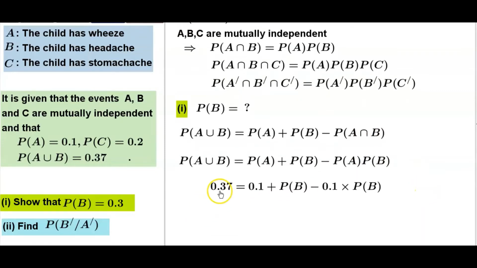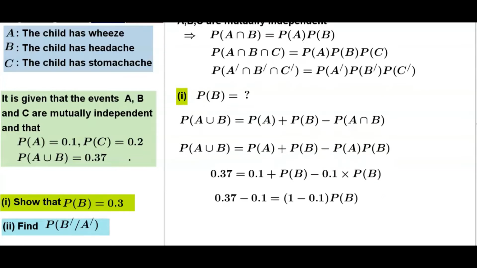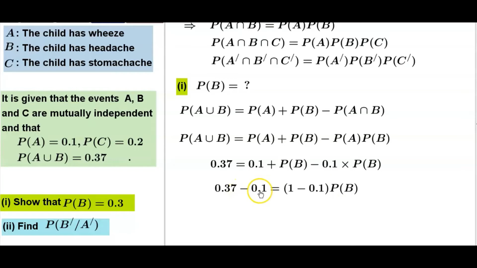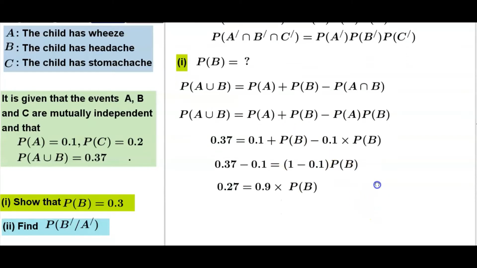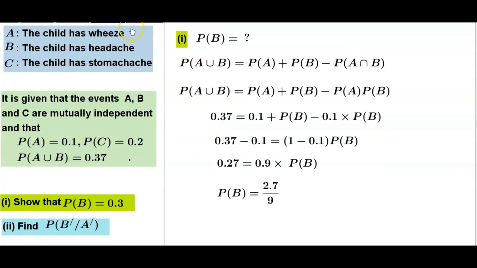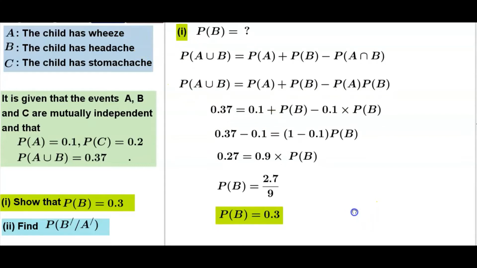By substitution, probability of A union B 0.37, probability of A 0.1 plus probability of B minus probability of A 0.1 into probability of B. When simplifying this further, 0.37 minus 0.1 is equal 1 minus 0.1 into probability of B. Therefore, 0.27 is equal 0.9 into probability of B. So, probability of B is equal to 0.27 over 0.9. This is equal 0.3.